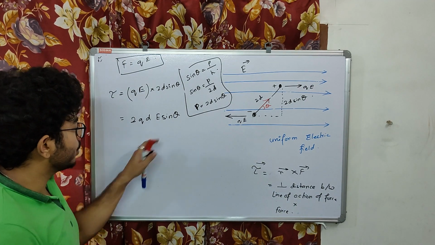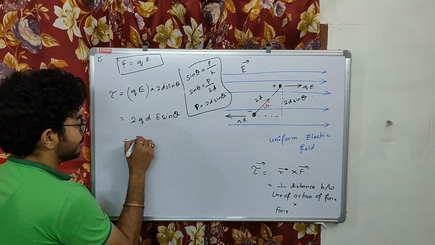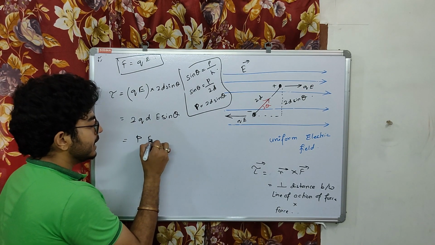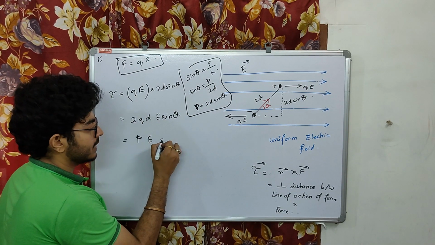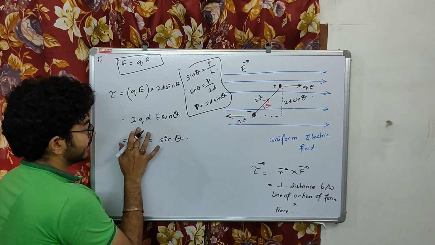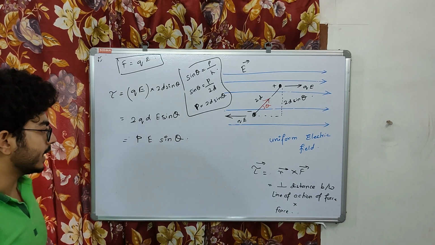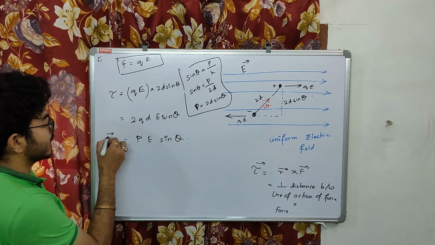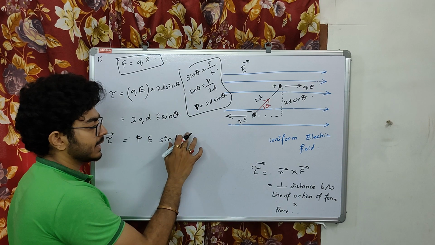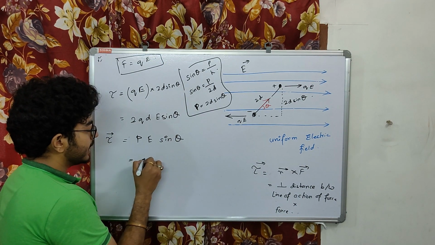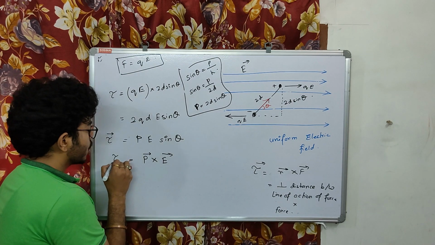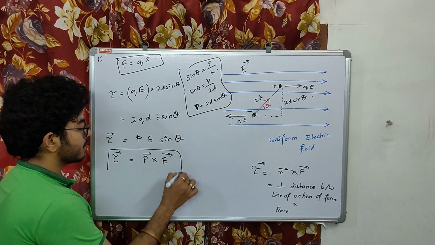Now what is 2qd? 2qd is the dipole moment, E is the electric field, and this is sine theta. P is a vector quantity, E is also a vector quantity, and torque is also a vector quantity. So we can say here P cross E. This becomes our cross product.